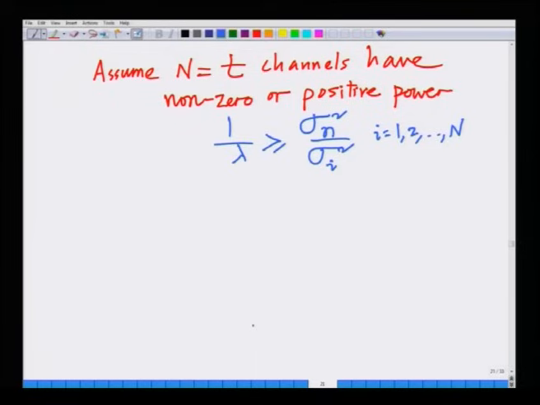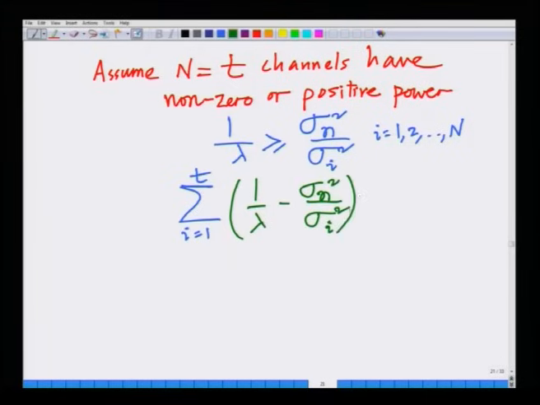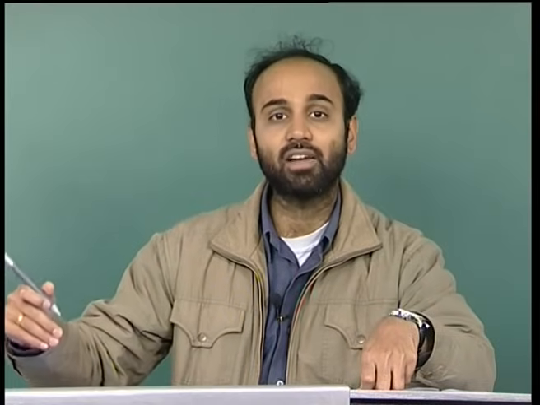Now, what we do is we set the summation over i equals 1 to n of 1 over lambda minus sigma n squared divided by sigma i squared equals P. We solve this equation, we compute 1 over lambda, or we compute lambda essentially, and then we compute the power. Now, if this fails, observe that because sigma capital N squared is the smallest, sigma n squared by sigma capital N squared is the largest. Hence, if it fails, it fails at the largest constraint.